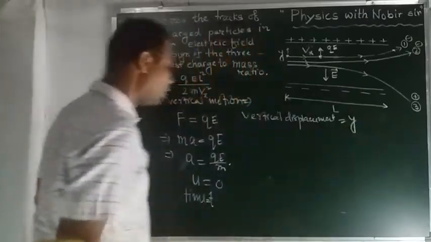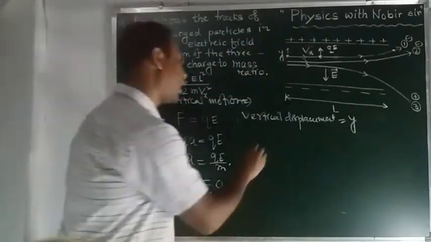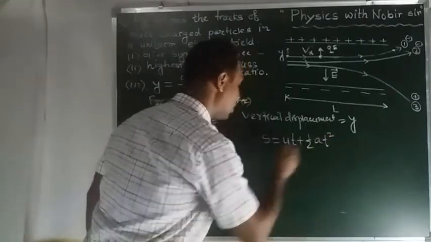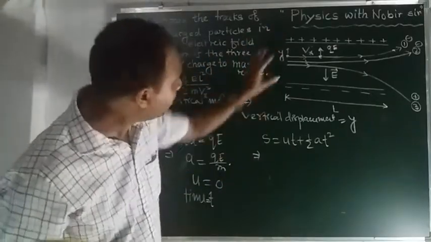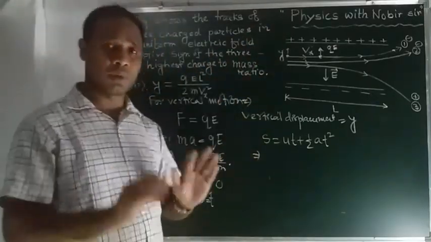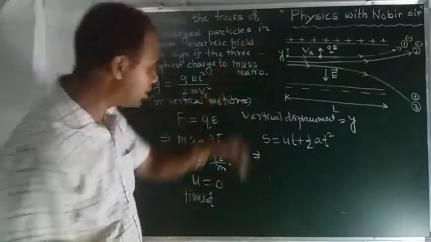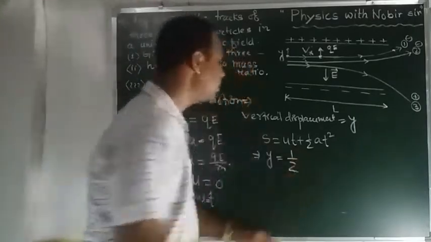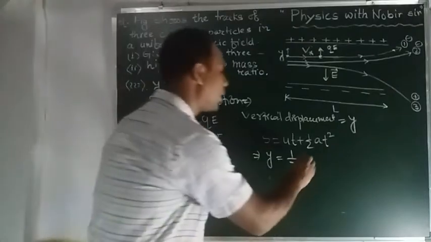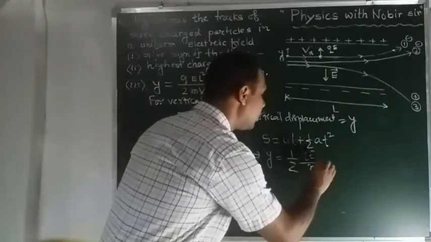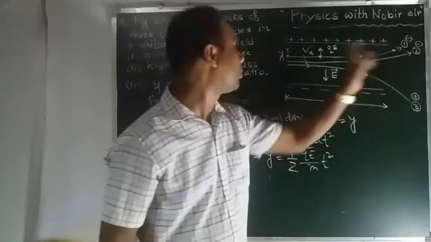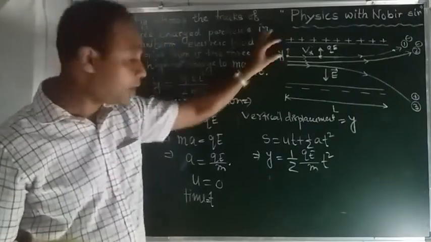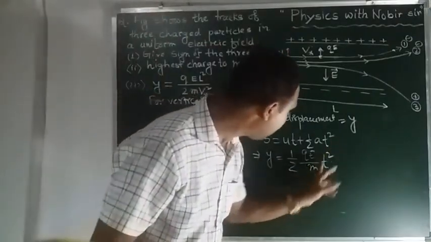From the equation of motion we can write s equal to ut plus half at square. Here s means displacement, and we have written everything for the vertical motion. So s means vertical displacement y, and u, the initial velocity, is 0, so we do not write that term. Half a is already written as q E by m. After some time t, the particle comes from this position to this position, and at that time the vertical displacement is y. So y equal to half q E by m into t square.